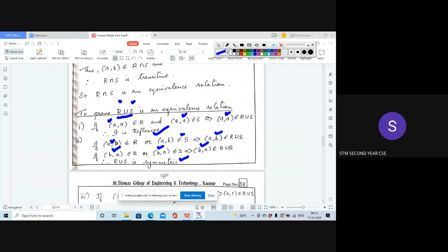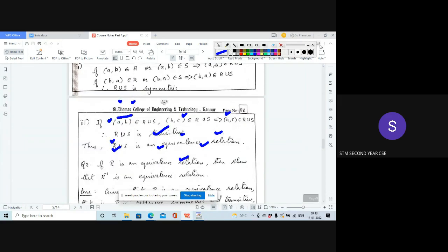Next, coming on to the third property, the transitive property. If (a, b) is an element of R union S and (b, c) is also an element of R union S, it implies that (a, c) is an element of R union S, because since R and S are equivalence relations, the third property is satisfied individually by the relations.